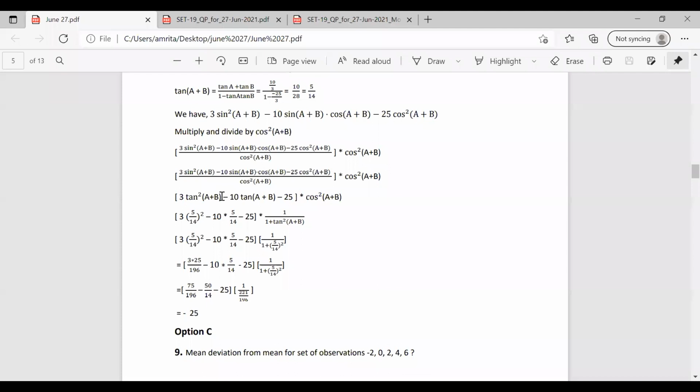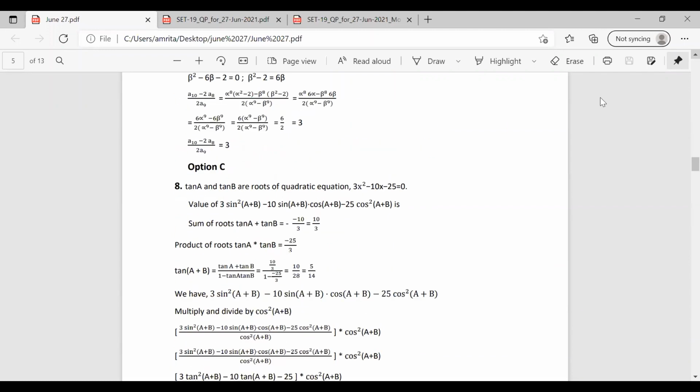We know that tan(A+B) equals 5 by 14. So 3 into (5/14)² minus 10 into tan(A+B), which is 5 by 14, minus 25 into 1 by 1 + (5/14)². So we have the numerical terms for all these expansions. We substitute these terms and solve this equation. We will get the value as −25.